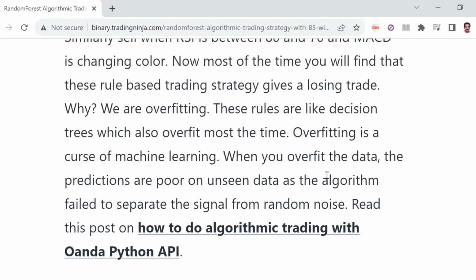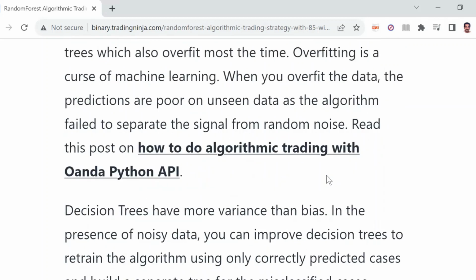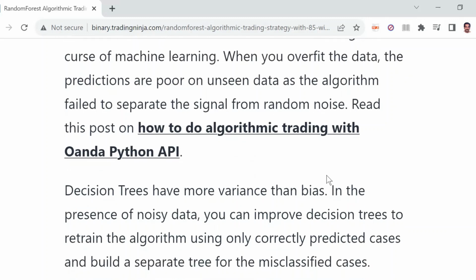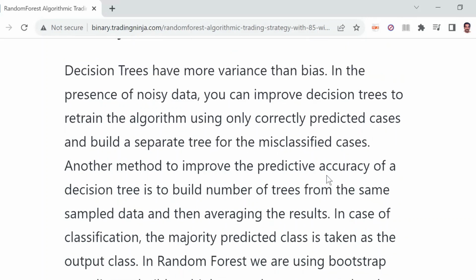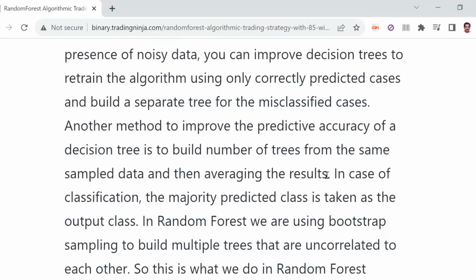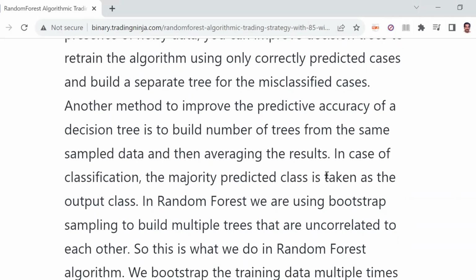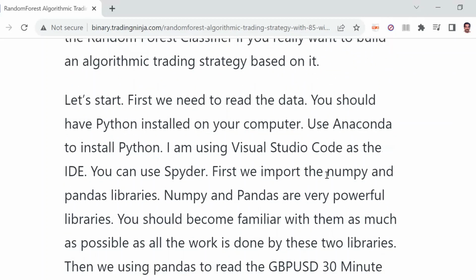These rules are like the decision trees, which also overfit most of the time. When you overfit the data, the predictions are poor on unseen data. The algorithm fails to separate the true signal from the random noise. Decision trees have more variance than bias. In terms of noisy data, you can improve the decision trees by retraining the algorithm using only correctly predicted cases and build a separate tree for the misclassified cases. So you can read all this about the decision trees.